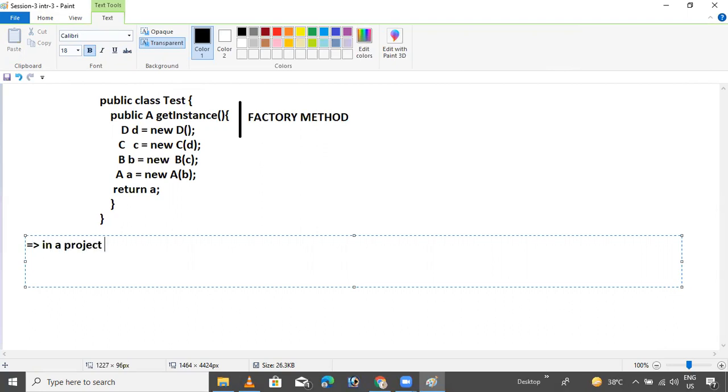Suppose in a project, if we want A object 10 times, we need to call getInstance 10 times. Okay, that's it.